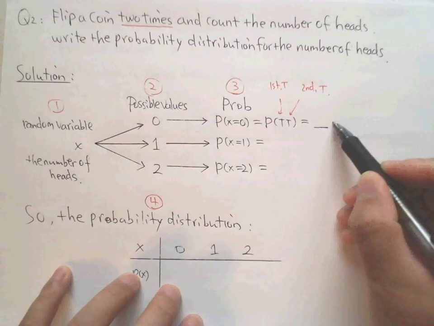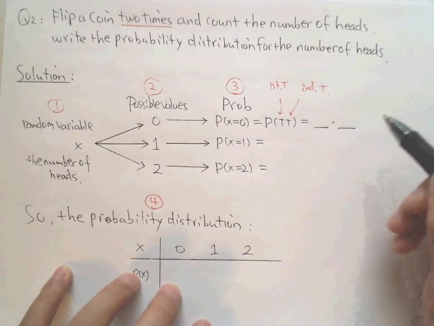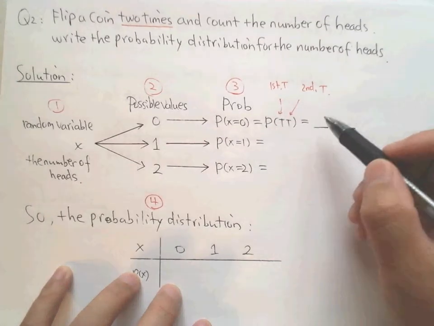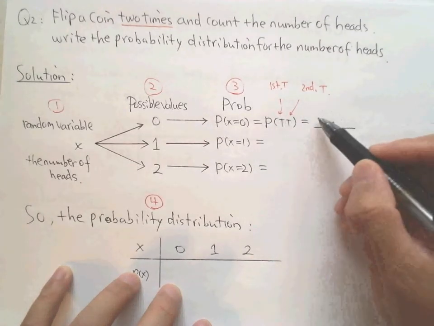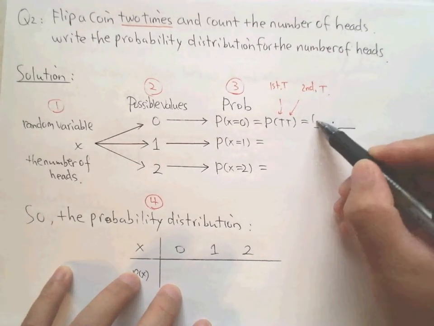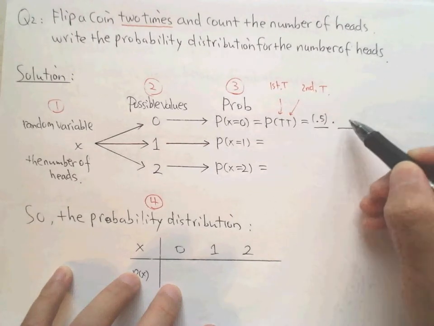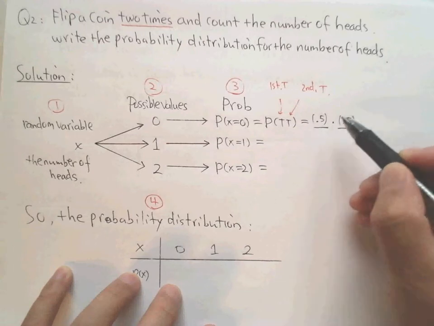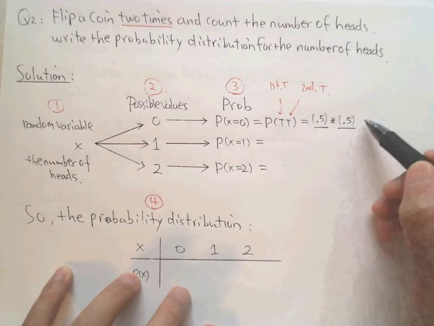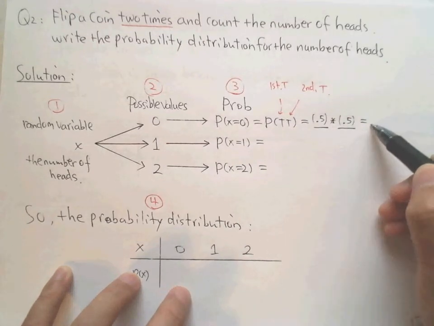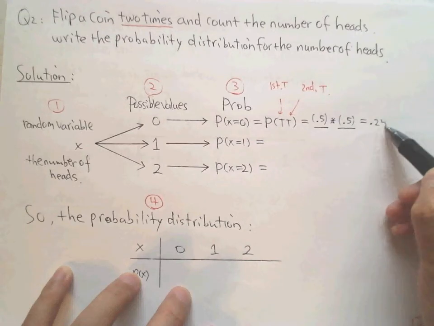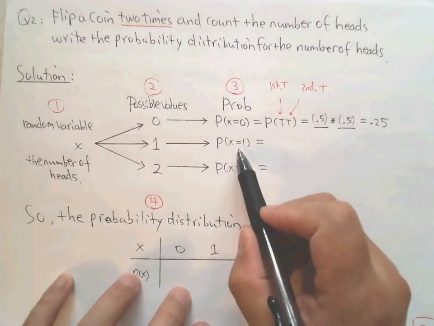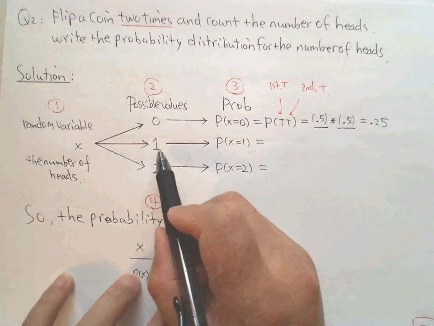Okay, the first probability times the second probability, right? And they are independent of each other. So what is the first probability? Flip coin get tail is 1/2. I wrote 0.5. Okay. The second is the same, right? It's also 0.5. Okay, this is times. And then the result is 0.25. Right, we get 0.25. Okay. And then we move to the second.